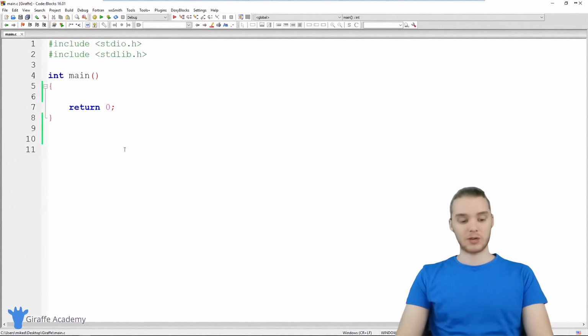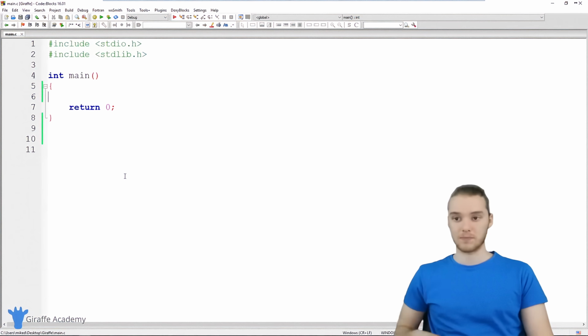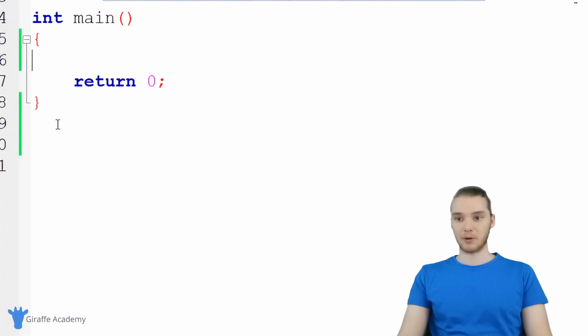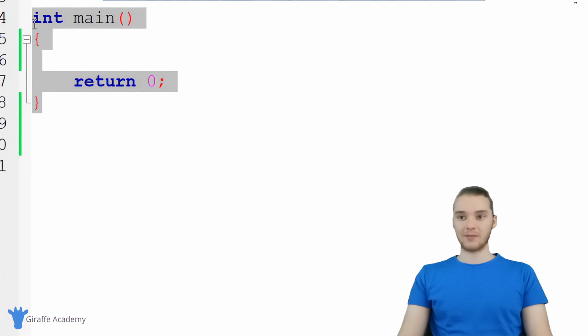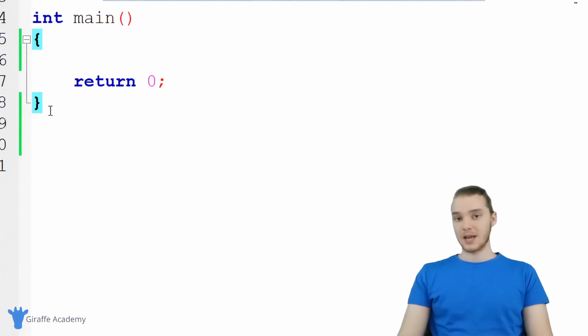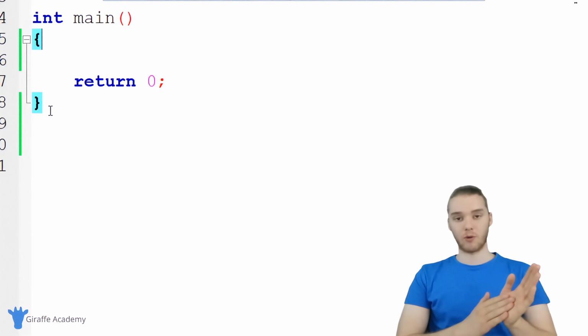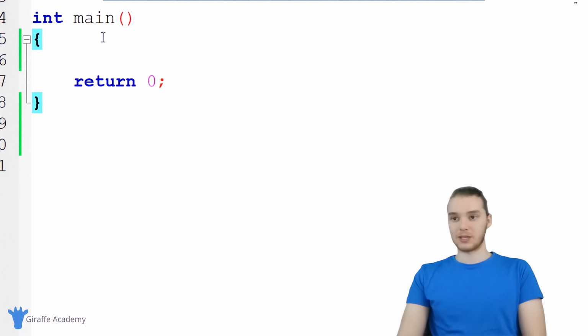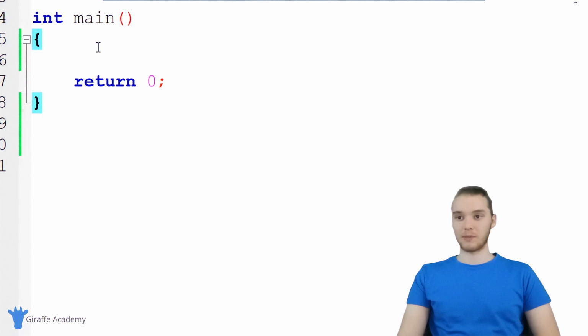So I'm going to show you guys how to create functions, how to work with them, and we'll just talk about the basics of using functions. Like I said, a function is basically just a collection of code that does a specific task. So we can actually create a function here in our C program. Now you'll notice up here we have this block of code. It says int main, and there's an open and closed parentheses and an open and closed curly brackets. And we've kind of just been using this for the entire course. Up to this point in the course, we've just been using this main little block of code here. But actually, this is a function.